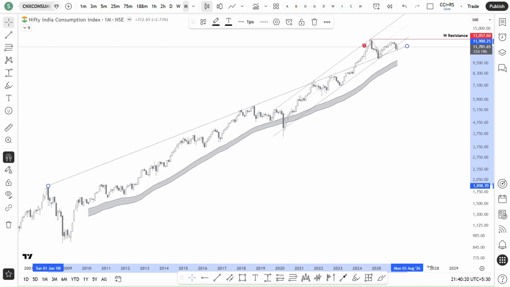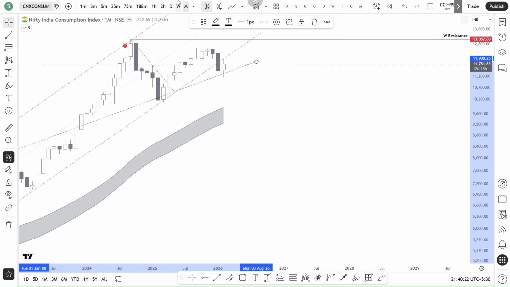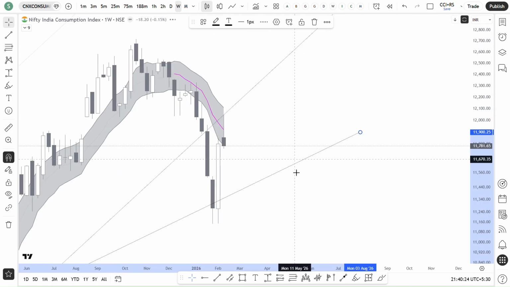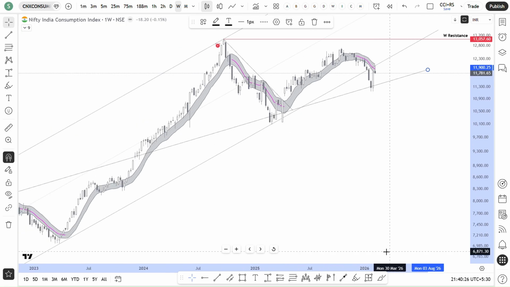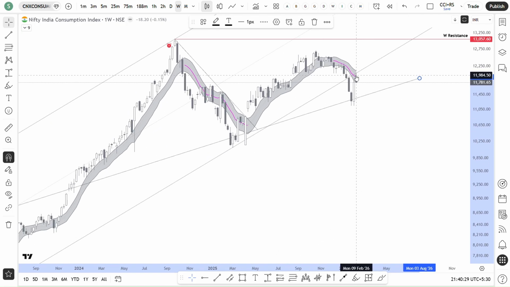So from there it is taking support, but the price is still below, and it got rejected at the 50 SMA actually. So it is still below the 50 SMA. Once it breaks above the 50 SMA, then we can consider consumption to be stronger.